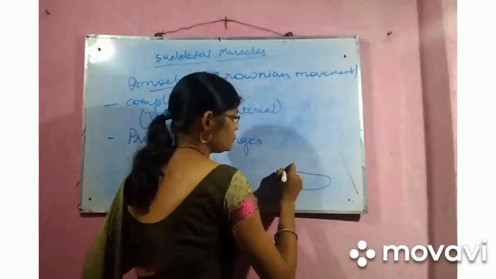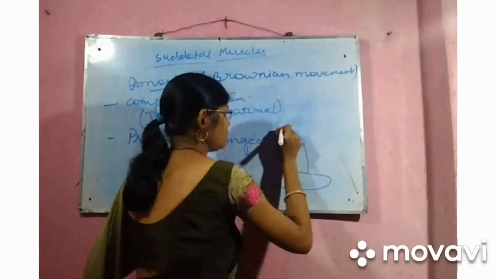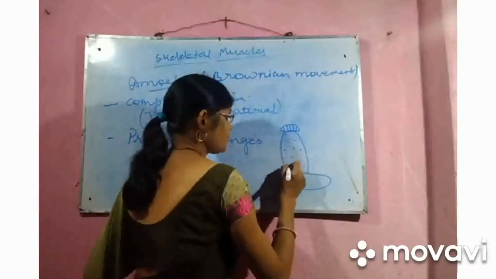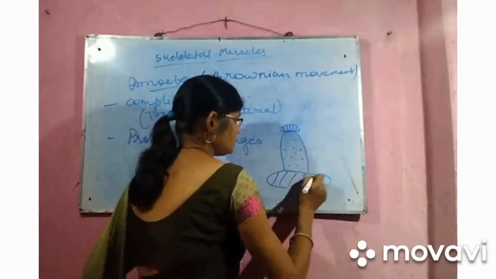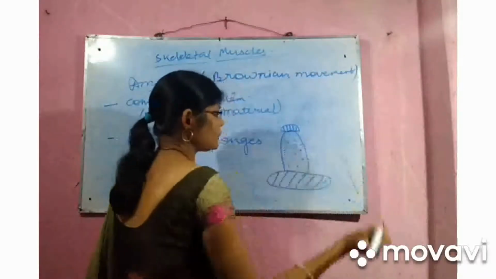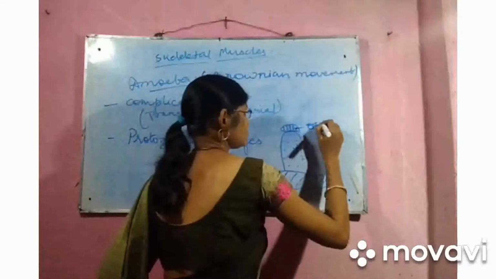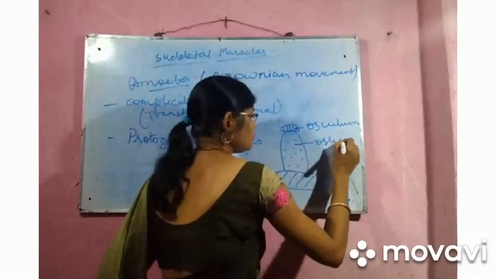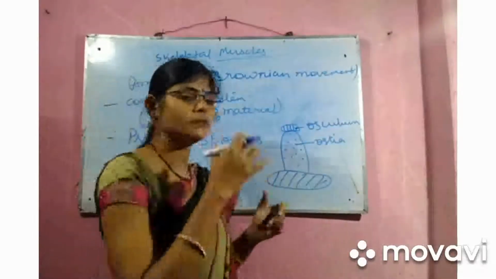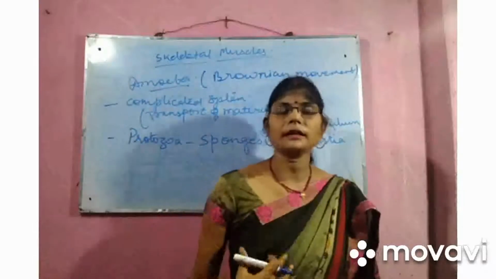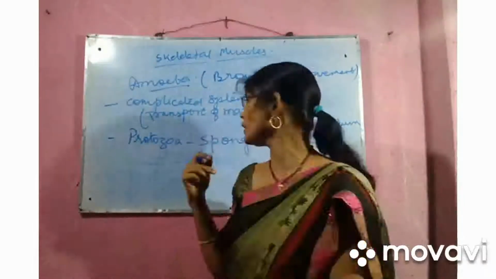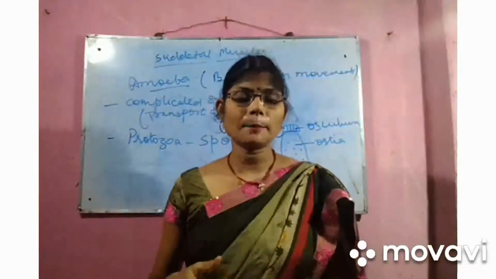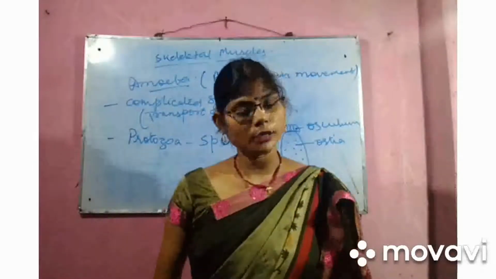This is the substratum to which it is attached. This is the osculum part, and these are the ostia, the minute pores present on the body, which help the water current move inside the body. Water particles, nutrients and minerals go inside the body through the ostia, and through the osculum excretion takes place. So sponges use seawater for their transportation.